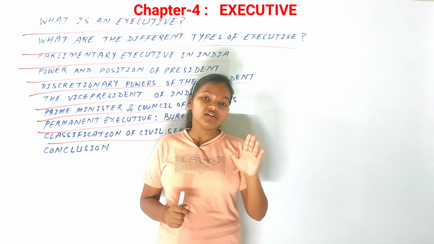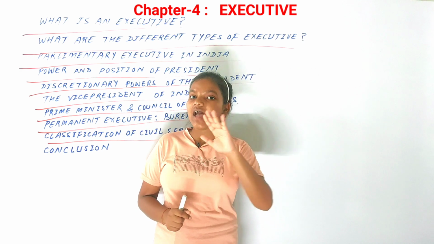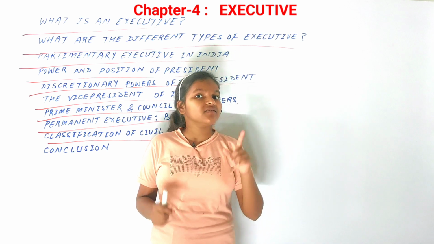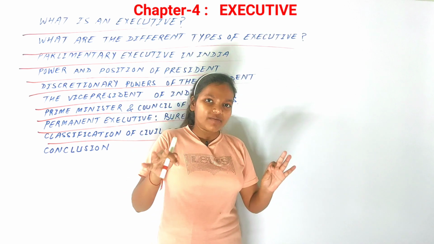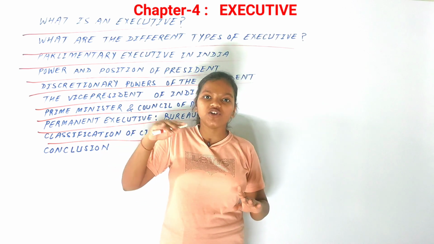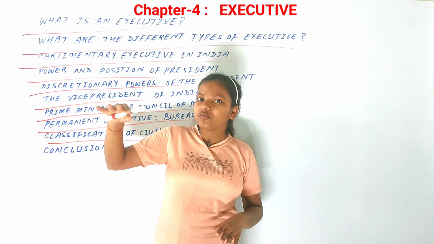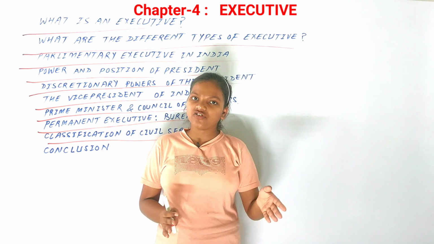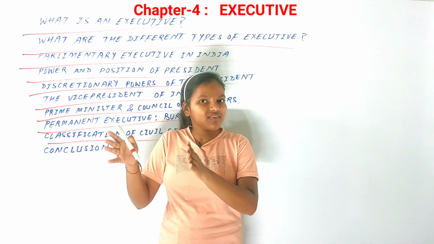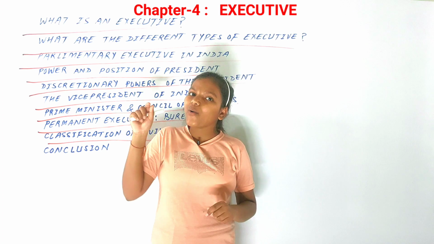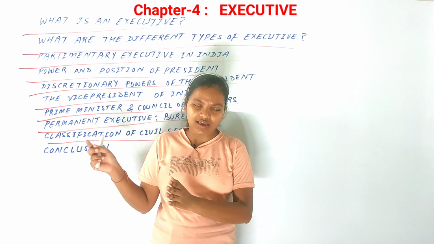You know what the major difference between the political executive and the permanent executive is? It is the educational qualification. The political executive are elected by the people, which means they do not need any kind of educational qualification. They could be degree holders, or they could even be illiterate people. But the permanent executive need to have merit, that is, they are educationally qualified. Only then can they become the permanent executive.